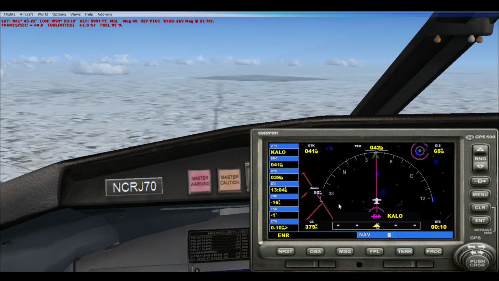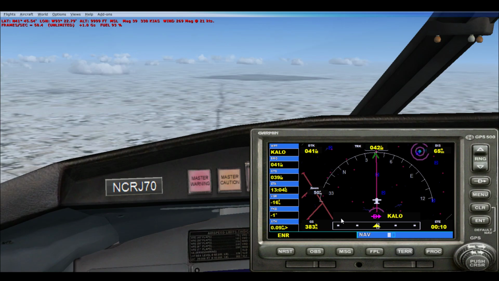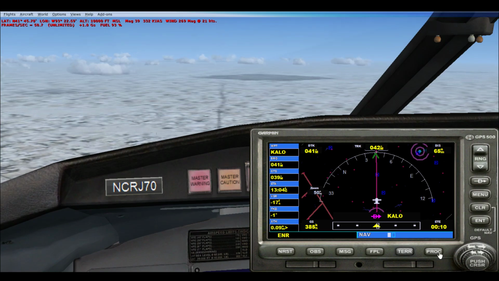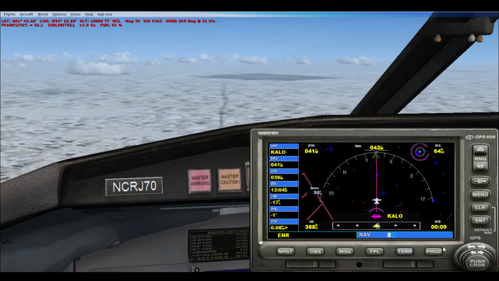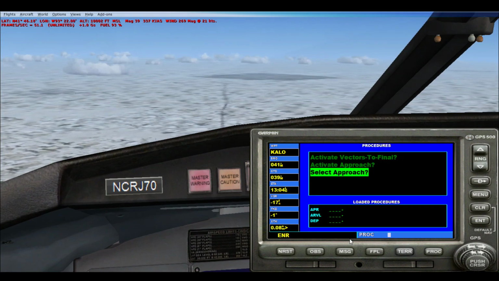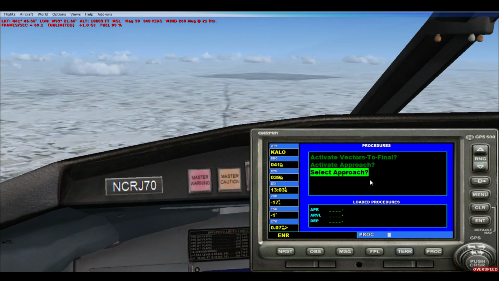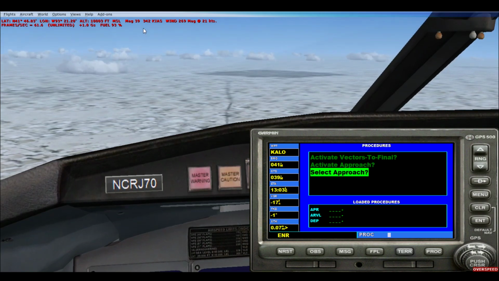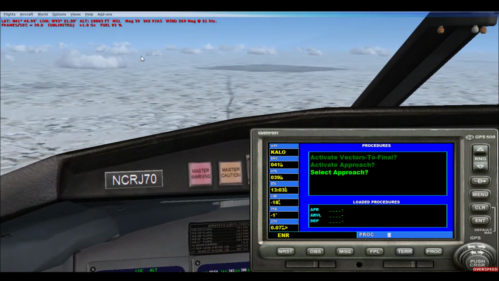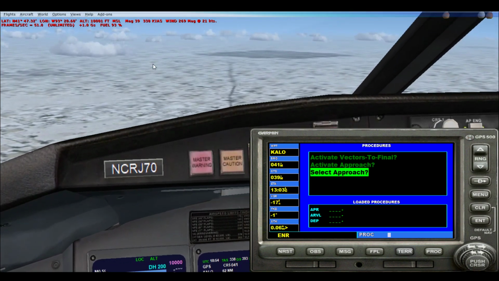So what do we want to do to get ready for landing? Apologies. We want to hit the procedure page, which is PROC here at the bottom of the GPS. Hit it. Here we can see we can select an approach, which we want to do. There's the overspeed warning. It happens at exactly 340 knots. Like I said, always keep an eye on that. So we'll turn the throttle back a bit.